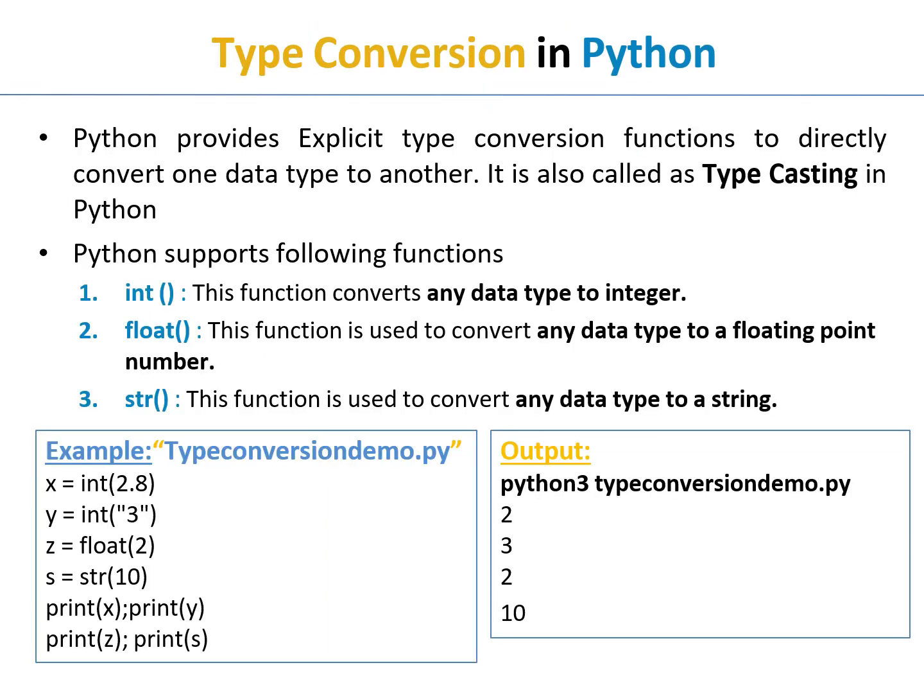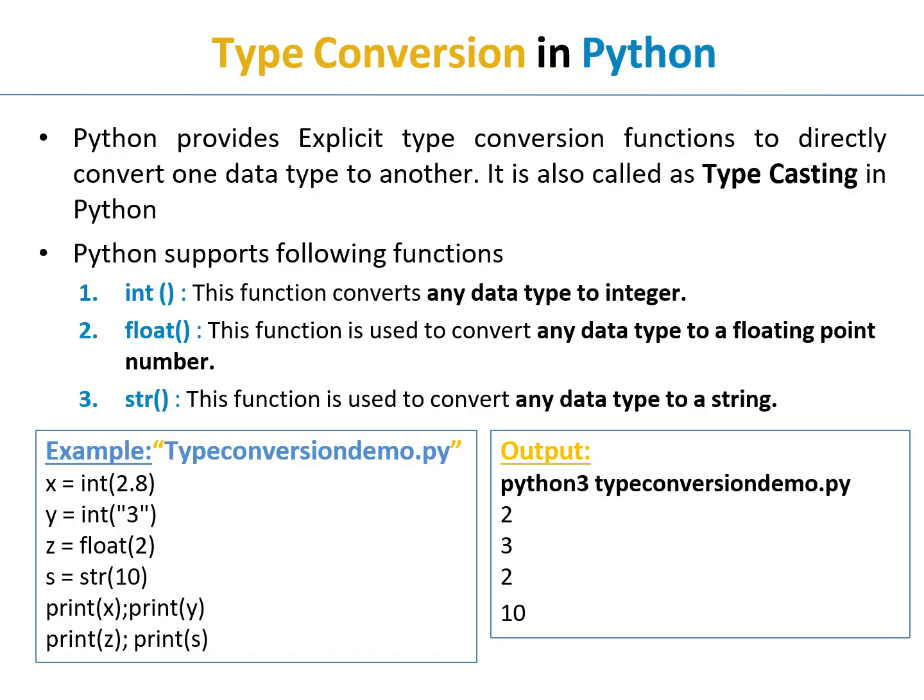Now let us learn type conversions. Sometimes we need to convert one data type into another. This process is called typecasting. Python provides three commonly used functions. The first one is int. This function converts any data type to an integer. The second one is float. This function is used to convert any data type to a floating point. And the third one is str. This function is used to convert any data type to a string.